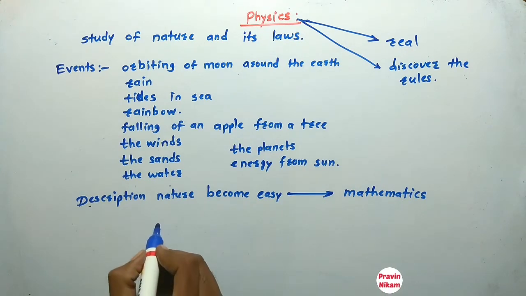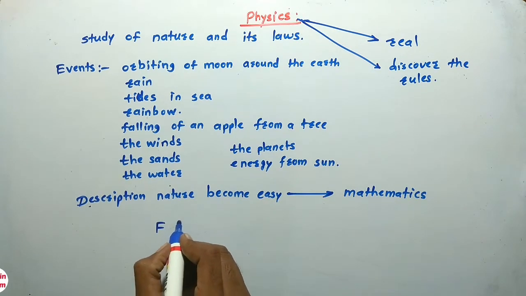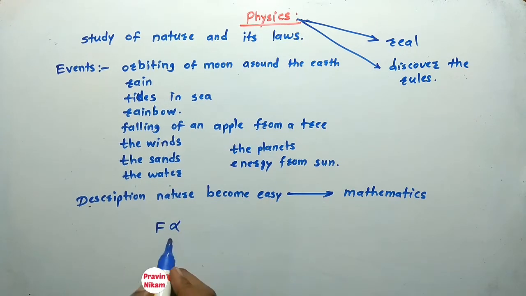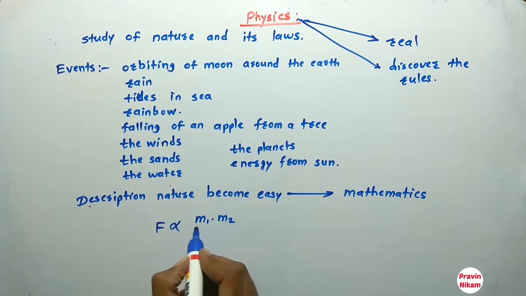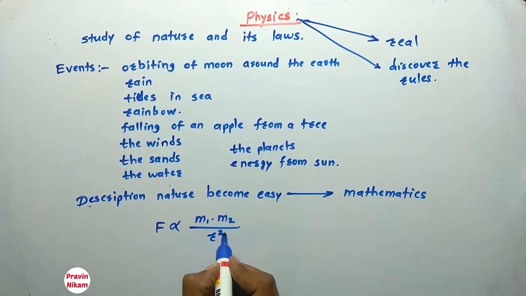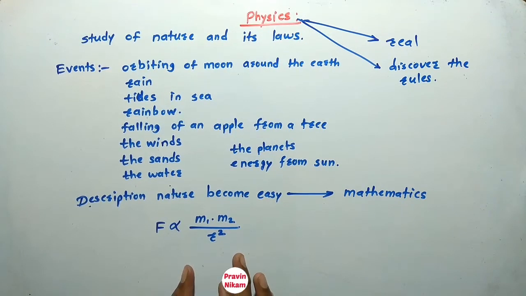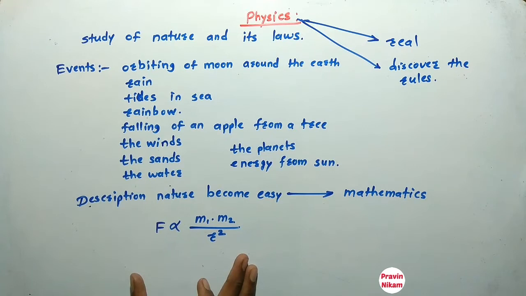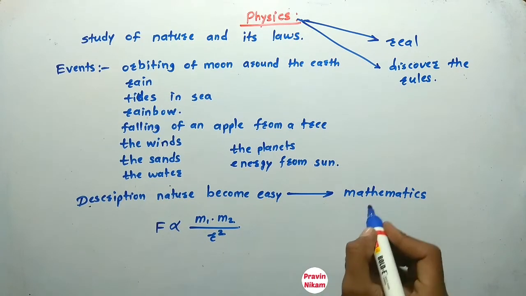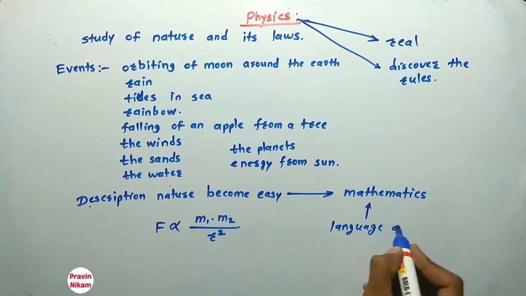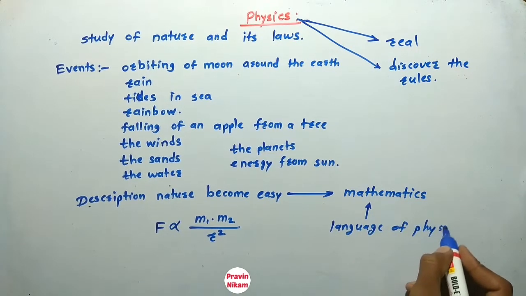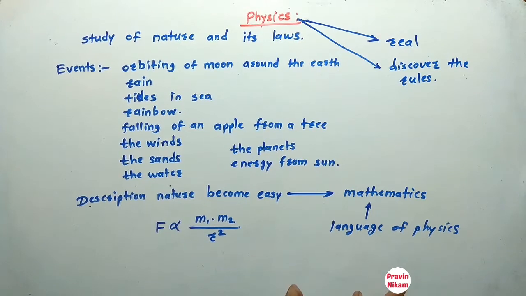So I can write this: the force of attraction between two masses is directly proportional to the product of masses and inversely proportional to the square of distance apart. So it is simple to understand, simple in description. Thus mathematics is the language of physics.